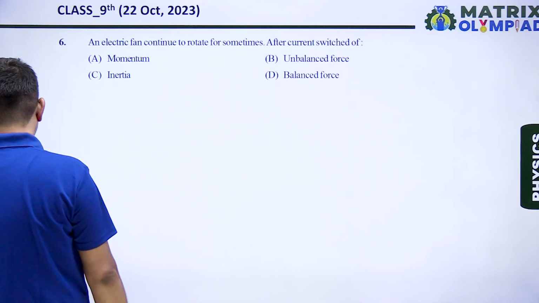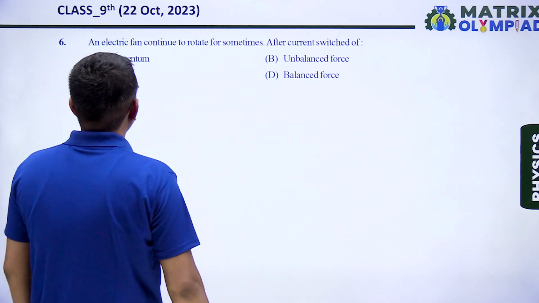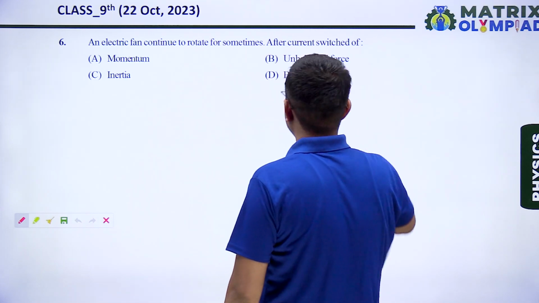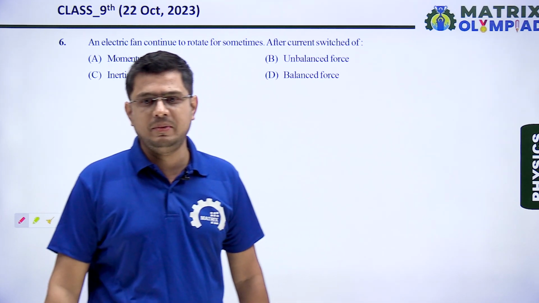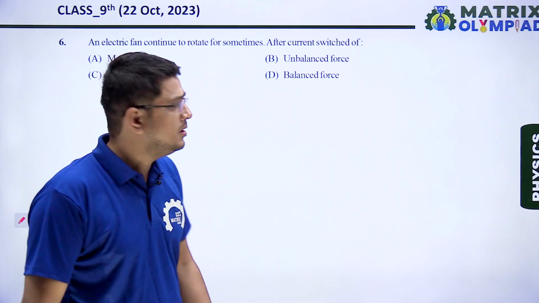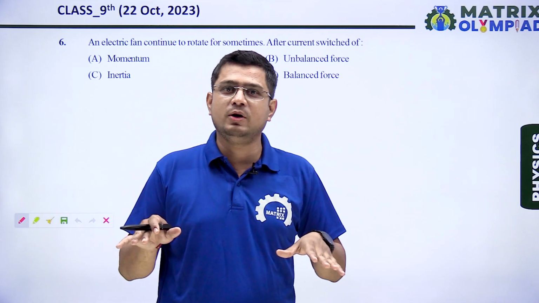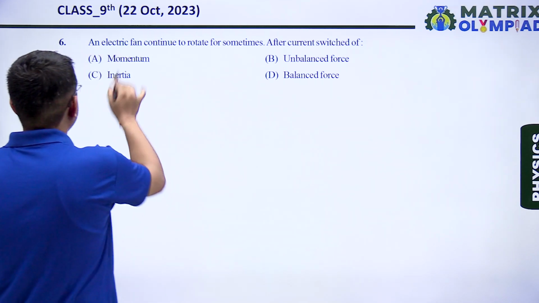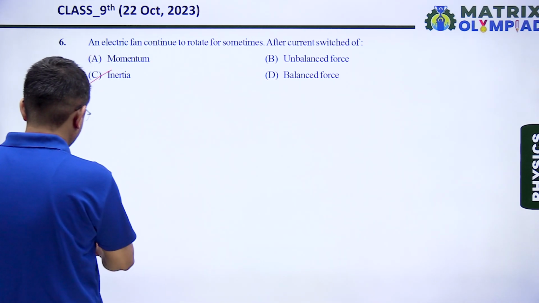Next question, question number 6. An electric fan continues to rotate for some time after current is switched off. We know that there is a property of material or object known as inertia, which tries to keep the state of motion of body the same. So directly we can answer this. This is due to inertia. So correct answer is option C.